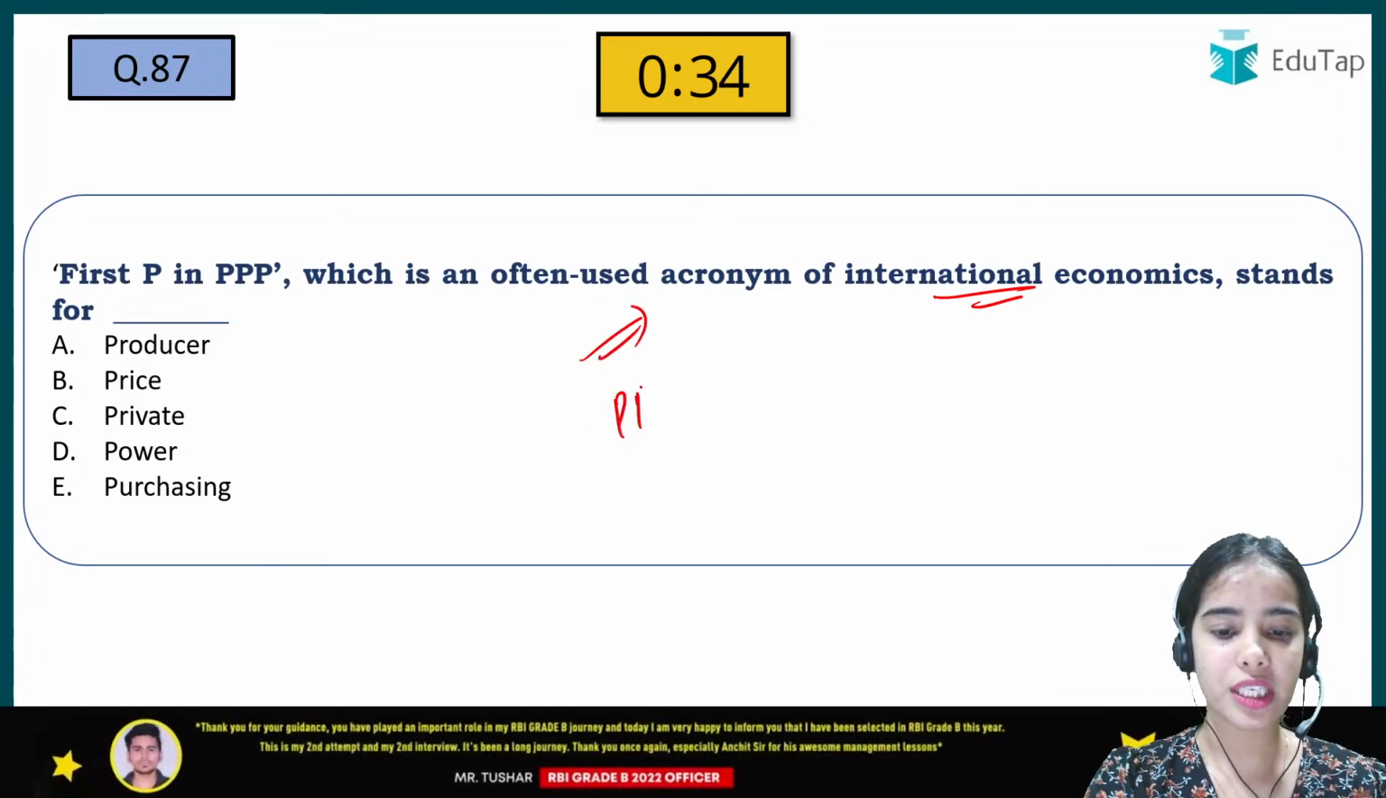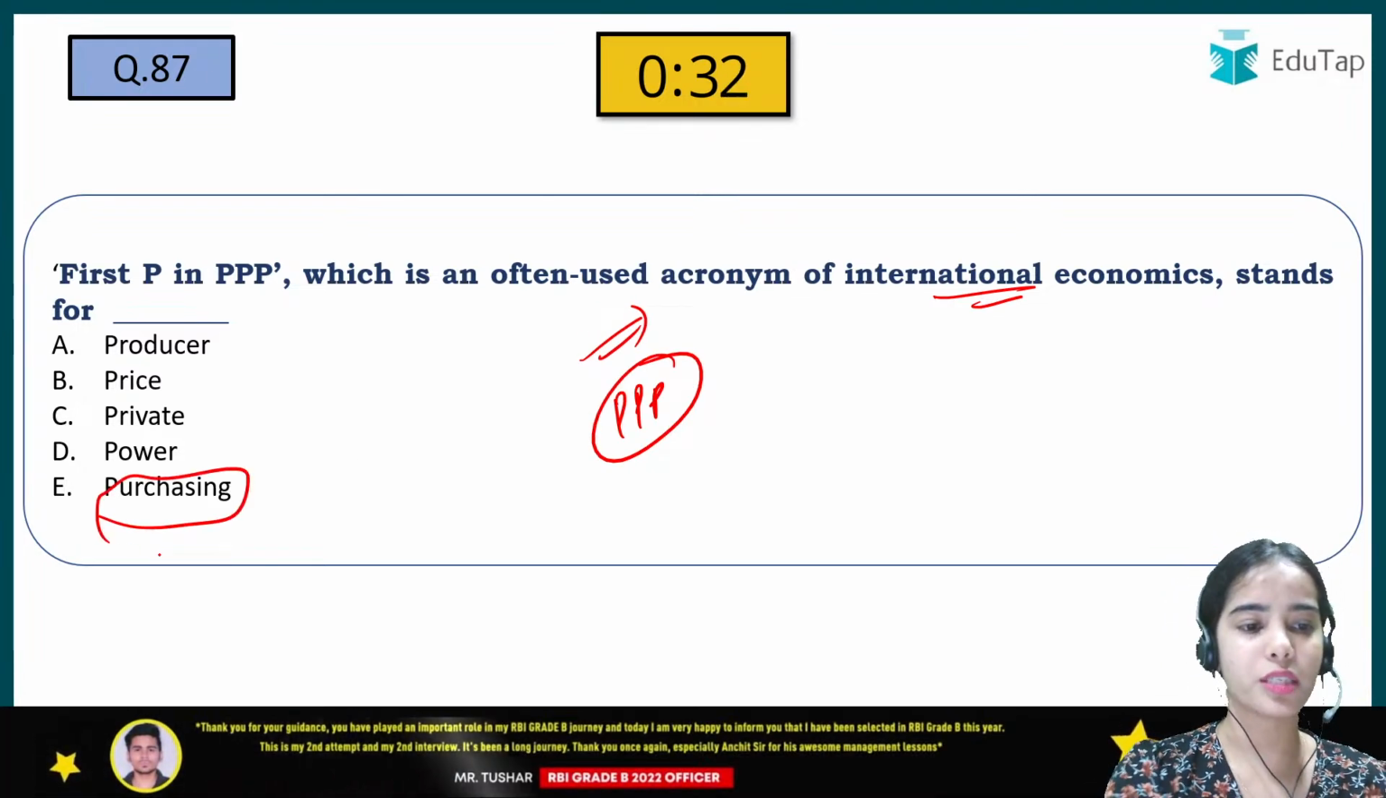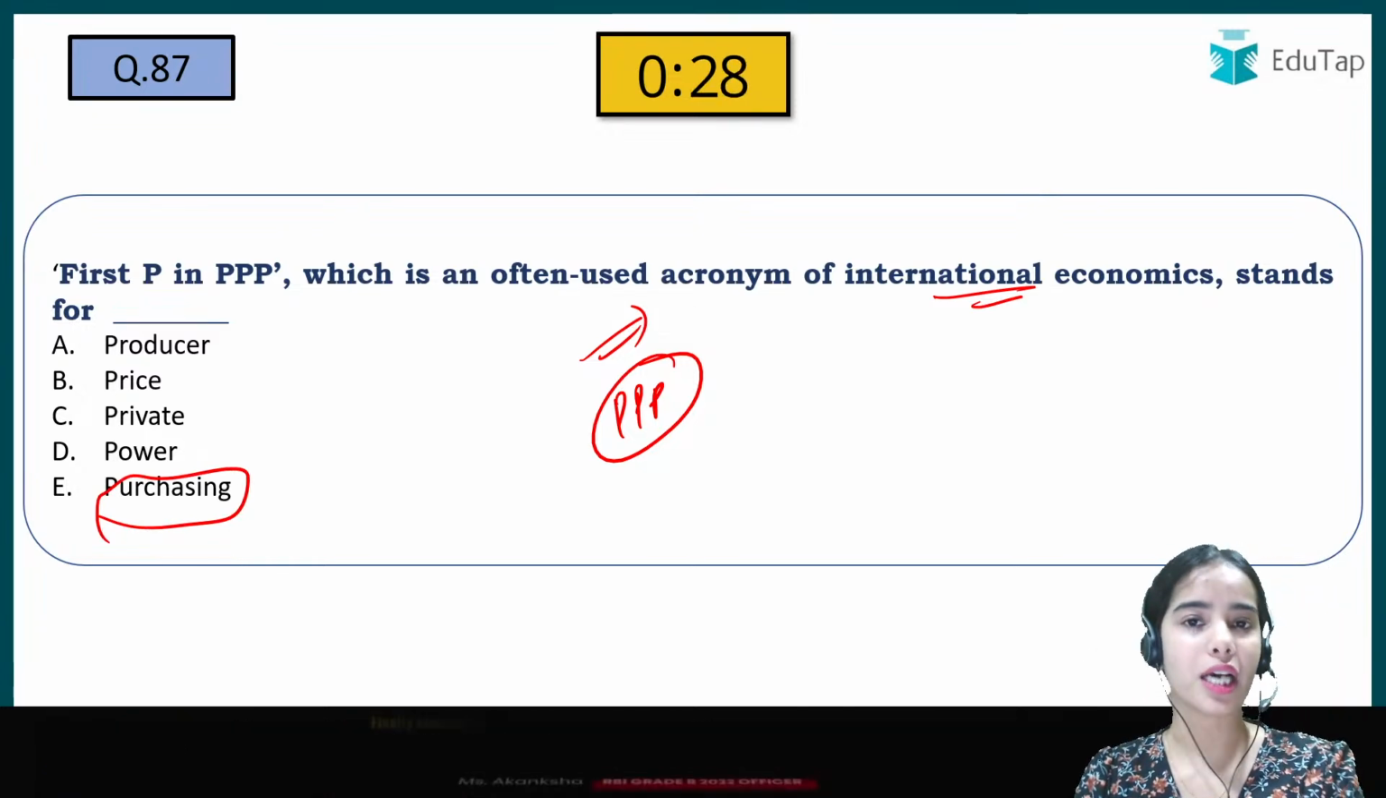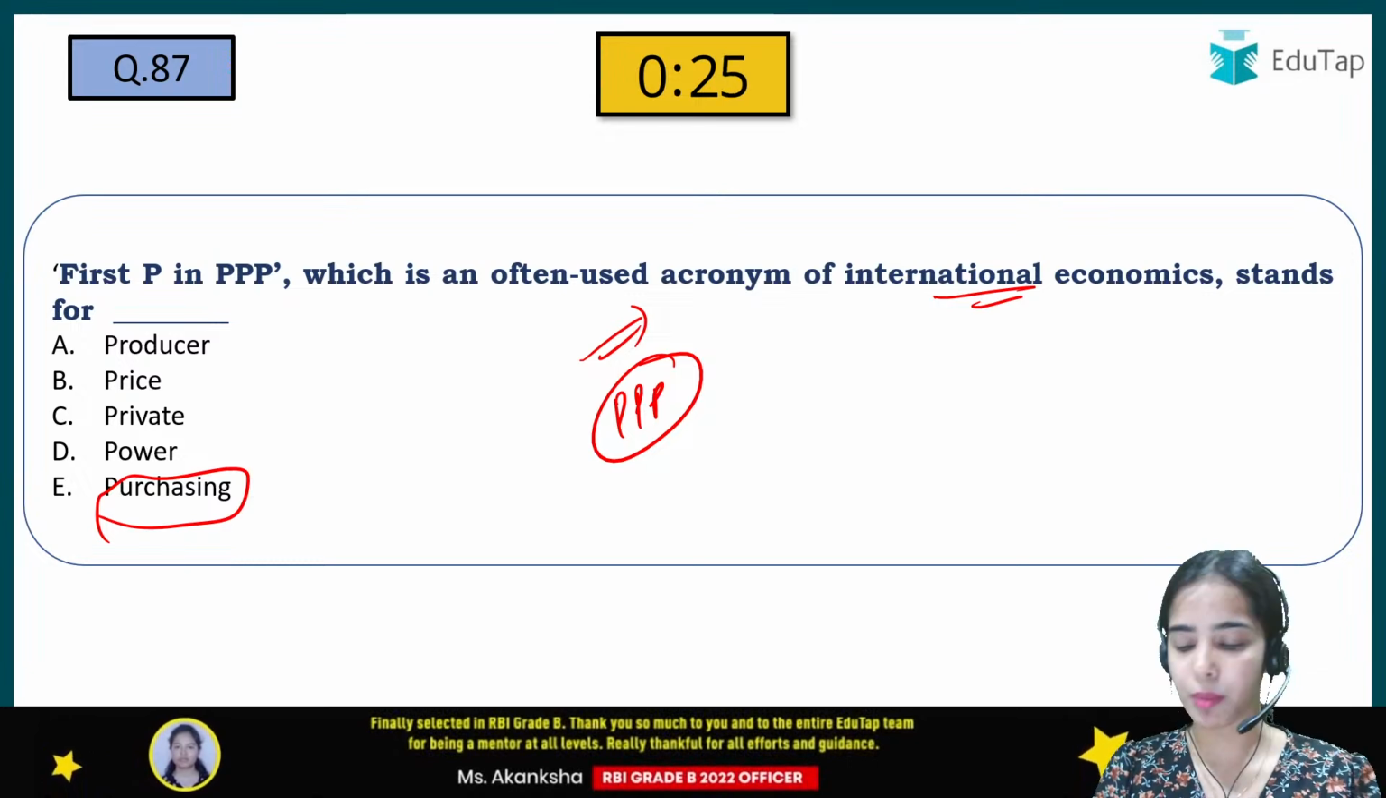Okay, so purchasing power parity. So here the right answer is purchasing, because we are talking about the first P. So such kind of full forms can come in the examination. So be aware about such. Okay.